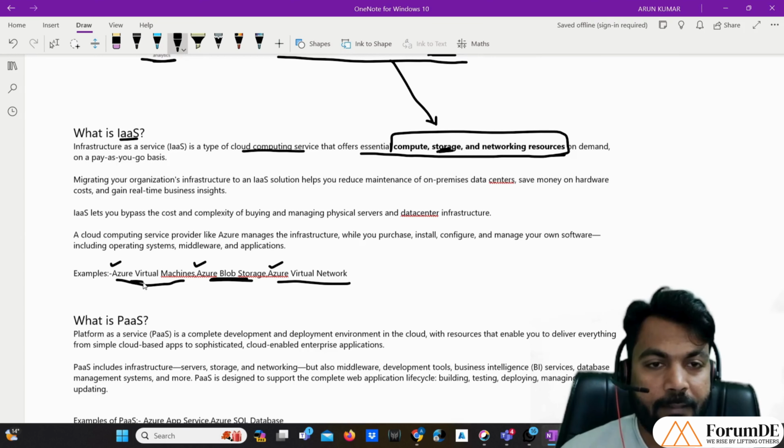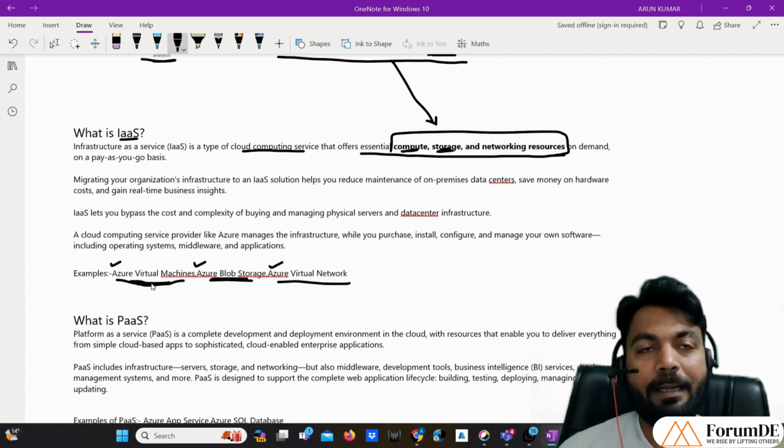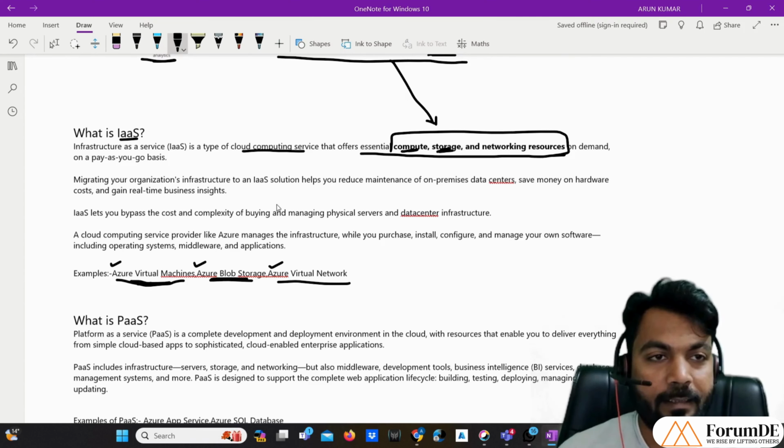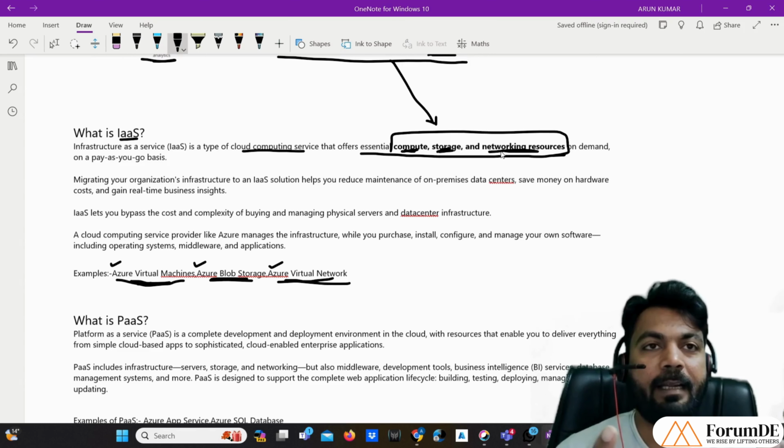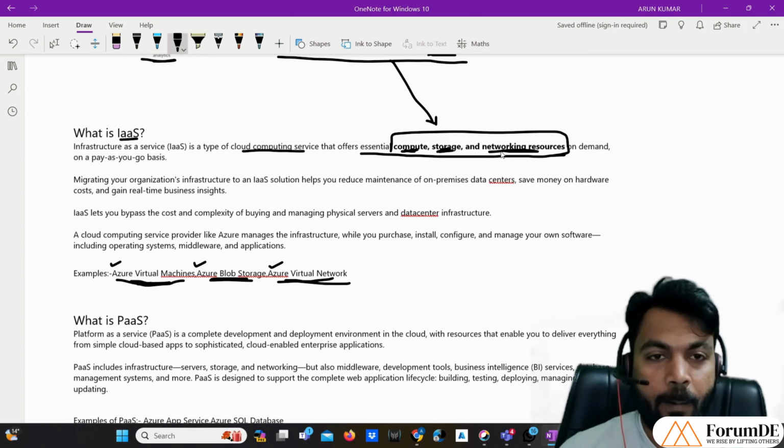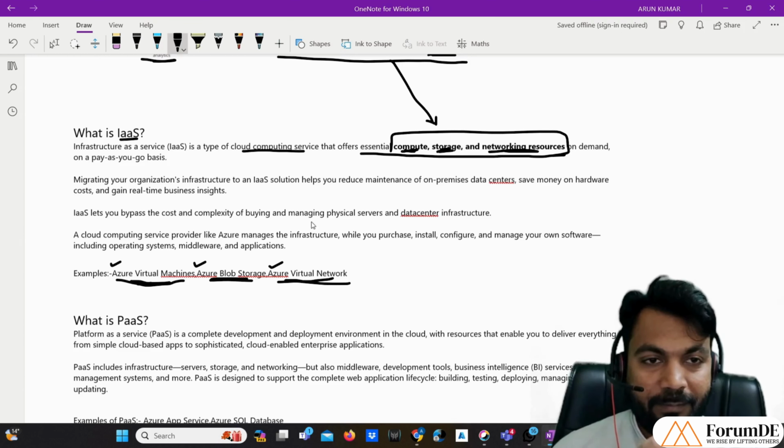Azure virtual machine is a kind of compute machine, nothing but a computer that we can access remotely. So this is an example of compute resources. And Azure virtual network is part of networking resources, because with its help we can bring any IT infrastructure inside a virtual network. So these were a few examples related to IaaS.